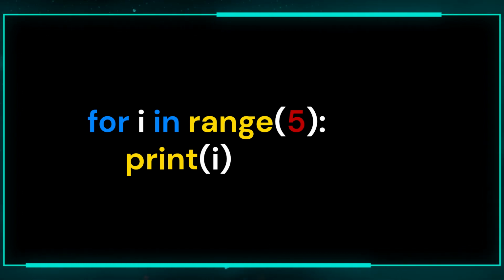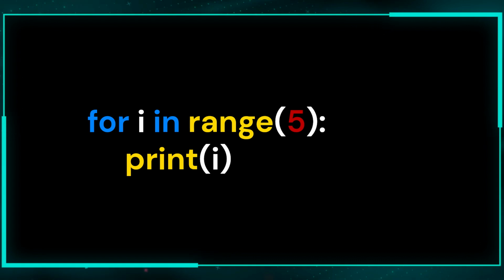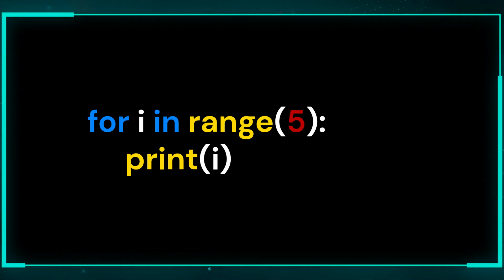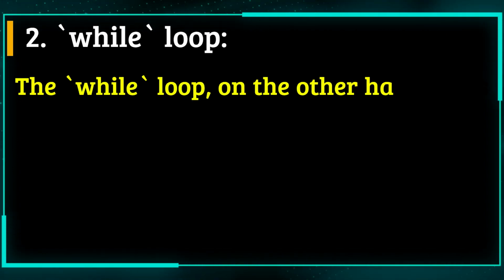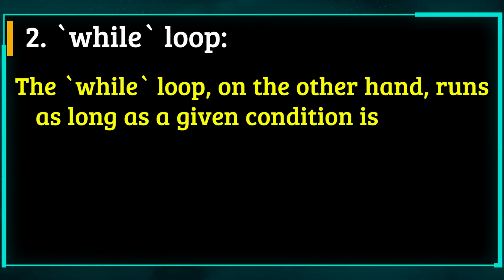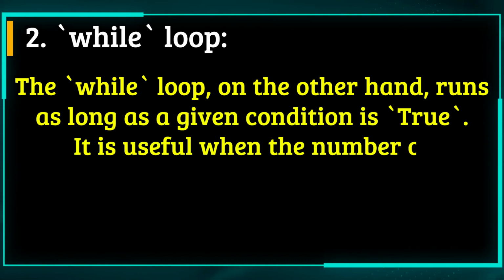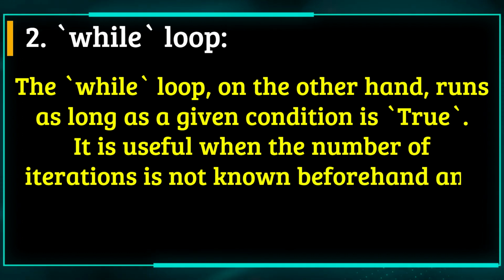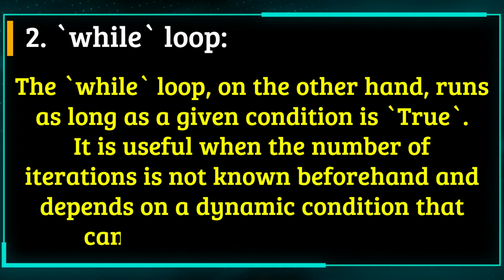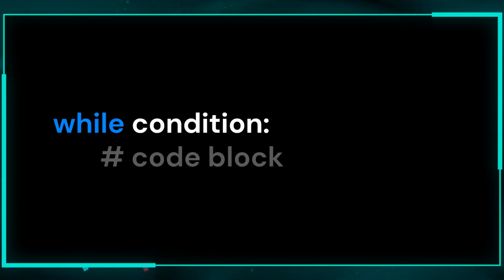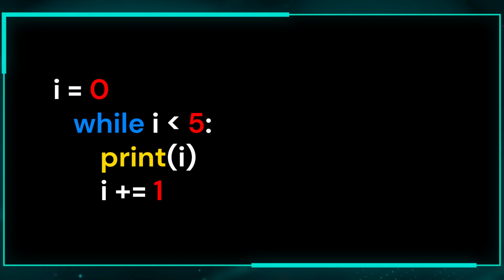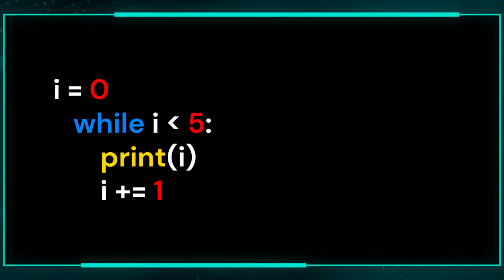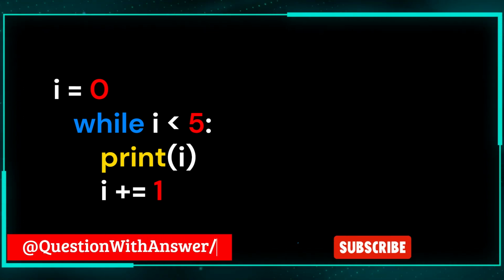The for loop is generally more convenient when iterating over a predefined collection or when the number of iterations is finite. 2. While loop. The while loop, on the other hand, runs as long as a given condition is true. It is useful when the number of iterations is not known beforehand and depends on a dynamic condition that can change during execution. Here is the syntax of while loop. And this is a simple example of while loop in Python. This will also print numbers 0 to 4.